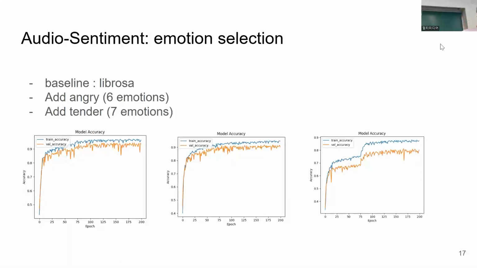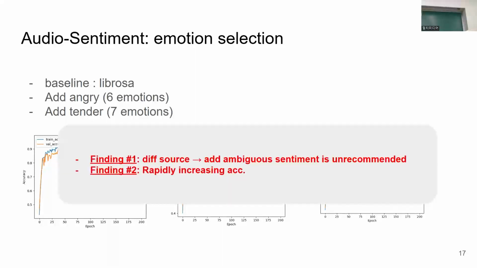So these are the training results of the baseline model, the 6 emotion model adding angry, and the 7 emotions model adding tender. When only angry was added, the performance was almost similar to the baseline, but when tender was additionally added to the 7 emotions, the accuracy dropped significantly. Additionally, when tender was added, there was a rapid change in accuracy during the training process.